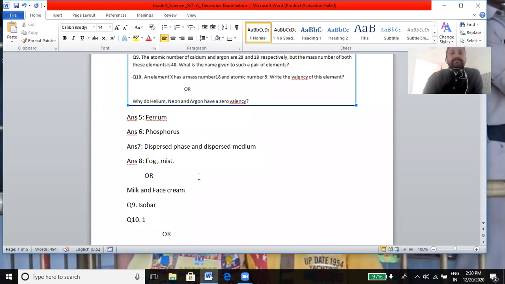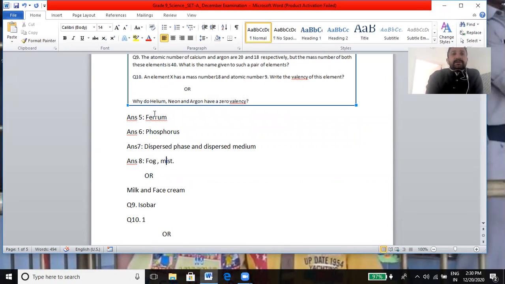Question number 9. The atomic numbers of calcium and argon are 20 and 18. The mass number of both these elements is 40. Then what is the name of such a pair of elements? As you know, if the atomic numbers are different and the mass number is the same, then these are known as isobars, and the answer will be isobar.